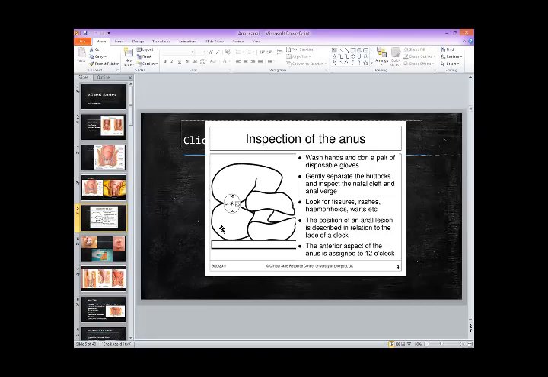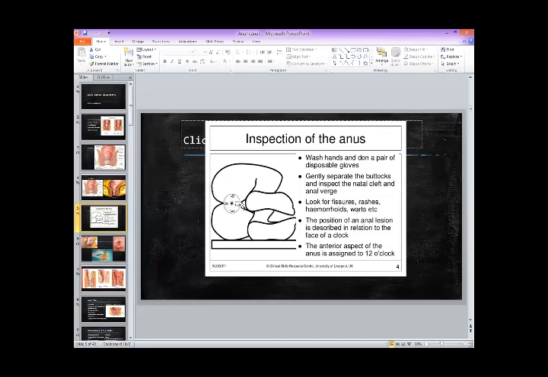And once you find any abnormality, you need to describe it. And how you describe it? You describe this anus in a clock-like position. So that if you tell me that there is a lesion at, let's say, 9 o'clock position, I could imagine and see in my mind what you mean and what is the location of it without seeing the patient myself. So this anus or the anal verge is actually just like a clock.